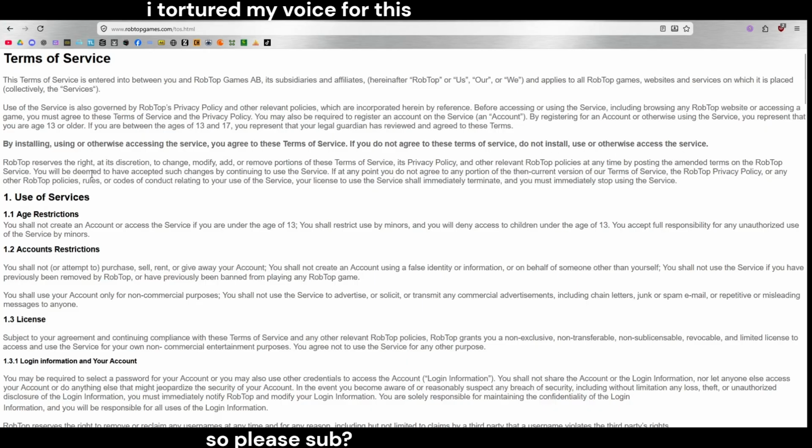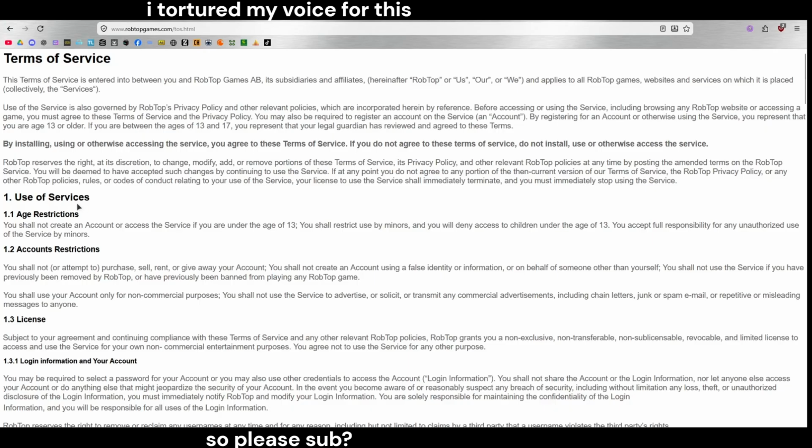RobTop possesses the right, at its discretion, to change, modify, add, or remove portions of these terms of service, its privacy policy, or other relevant RobTop policies at any time by posting the amended terms on the RobTop service. You will be deemed to have accepted such changes by continuing to use the service. If at any point you do not agree to any portion of the then current version of the terms of service, RobTop privacy policy, or any other RobTop policies, rules, or codes of conduct related to your use of the service, your license to use the service shall immediately terminate. You must immediately stop using the service.